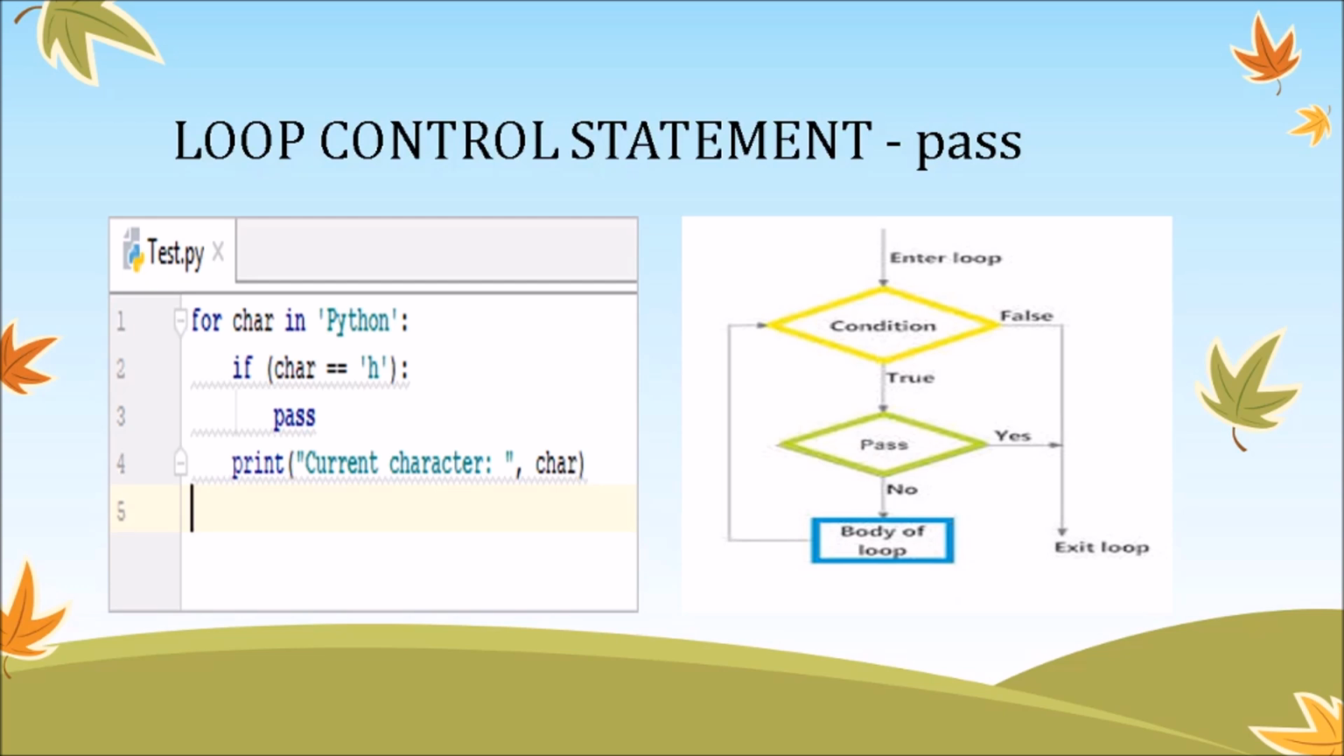Understanding this with a flowchart, you enter a loop, you have a condition, if its value is true, you then check the condition with the pass statement. If it is yes, you can exit the loop. If it is no, you can execute the body of the loop, until the condition becomes false. You can see in this example: for char in Python, if char equals h, pass. Print current character is char. So you don't have to do anything when the current character is h.